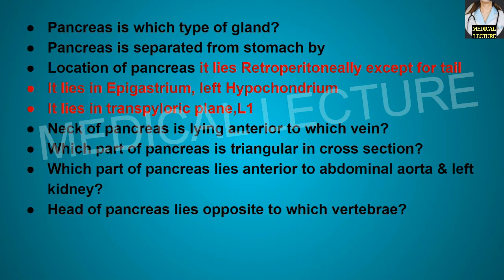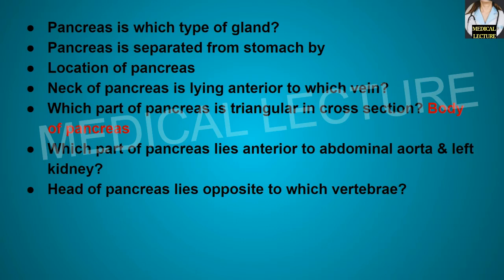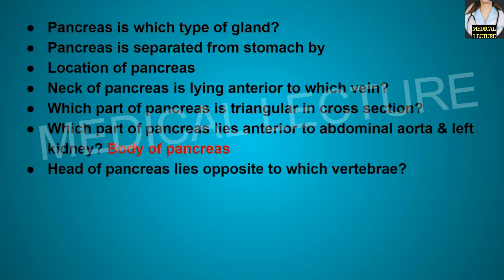Neck of the pancreas is lying anterior to which vein? To the portal vein. Which part of pancreas is triangular in cross section? So it is the body of the pancreas. Which part of pancreas lies anterior to the abdominal aorta and the left kidney? So it is the body of the pancreas.